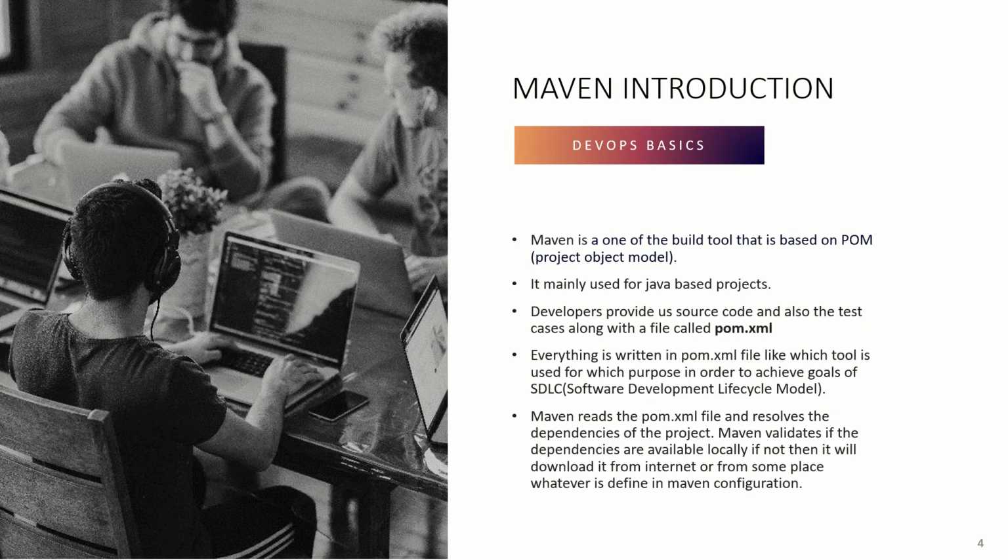What it means is, whenever we run any Maven command, that command has certain dependencies in order to be successfully completed. So Maven will read pom.xml and find out which dependency is required in order to execute that particular Maven command. Maven validates if the dependencies are available locally on your machine or not. If it is available, then it is fine. But if it is not available, then it will download it from the internet, store it to your local machine, and then serve it from that local machine. So whatever is defined in that Maven configuration, all dependencies will be downloaded from the internet and made available to the local machine.